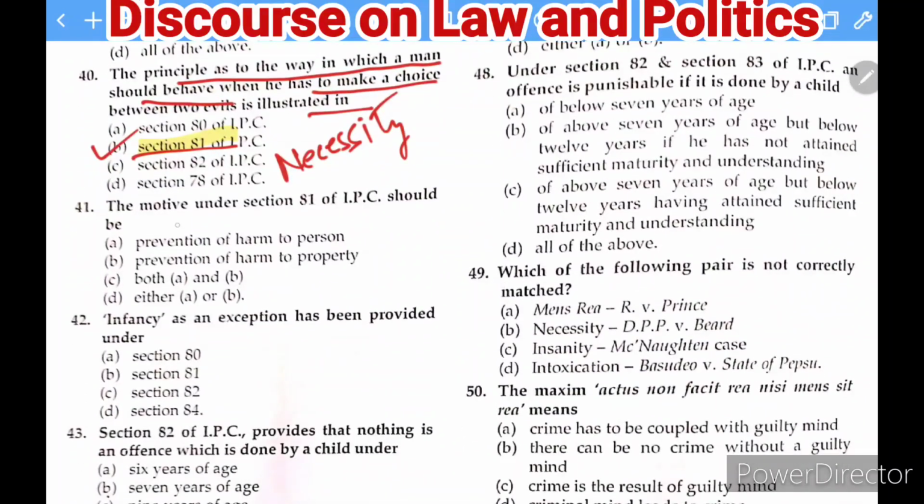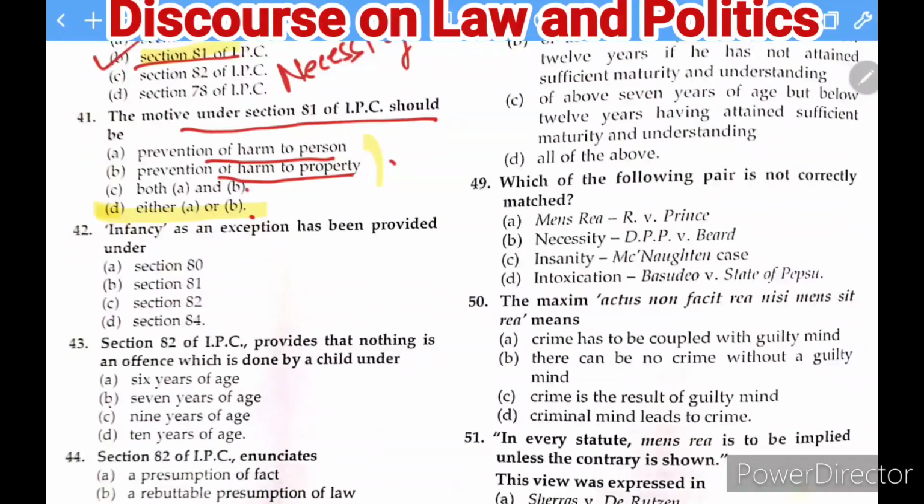Okay. Next question, the motive under Section 81 of the IPC is prevention of harm to person, prevention of harm to property, both A and B, either A or B. So what you find, my dear friends, is that in this case it may be either A or B. इसमें से कुछ भी हो सकता है, and based on that you can have a right of necessity.